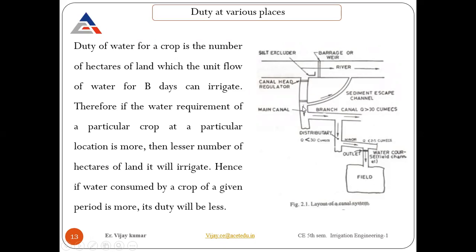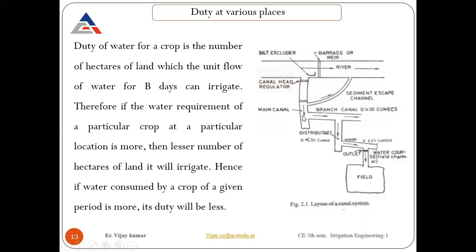Some of the water passing here has sediments with it, which will settle down somewhere here. This channel represents the sediment escape channel. So we supply those sediments into the main river again. Otherwise, the discharge carrying capacity will be reduced after the settling of the sediment takes place.